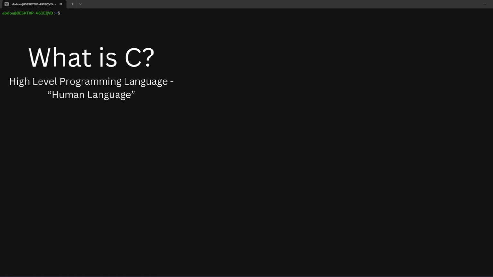Now, people do think that this might be a low level language because they compare it to Python, but they're both actually high level languages. Now, if they were to be ranked, then yes, Python would be higher level. This is closer to machine language than Python is, but they both are considered high level. Now, how is this different from Python?